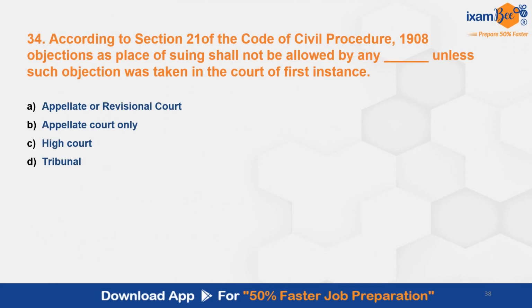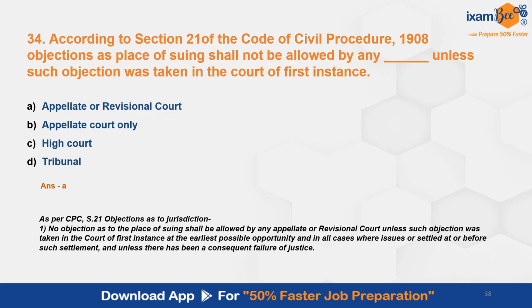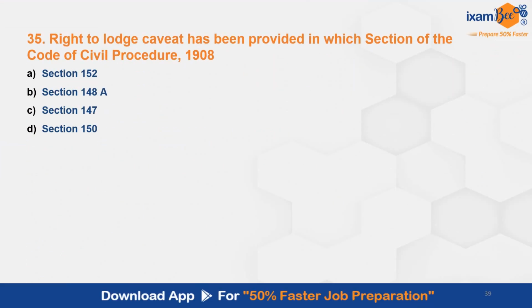Then question number 34. According to section 21 of CPC, objections as to place of suing shall not be allowed by any dash unless such objection was taken in the court of first instance. The correct answer here is A, appellate or revisional court. Section 21 talks about objections as to jurisdiction, and it says no objection as to place of suing shall be allowed by any appellate or revisional court unless such objection was taken in the court of first instance at the earliest possible opportunity. Then question number 35. Right to lodge caveat has been provided in which section of the Code of Civil Procedure? The correct answer here is B, section 148A. It talks about right to lodge caveat.